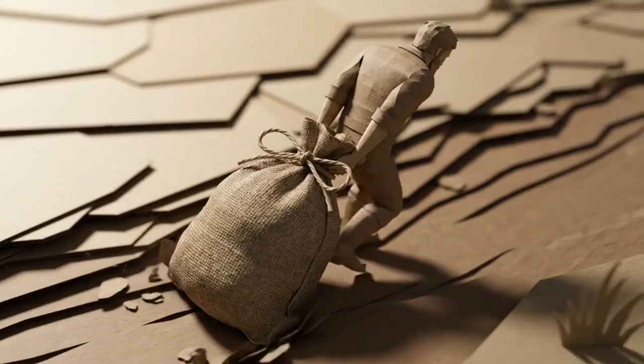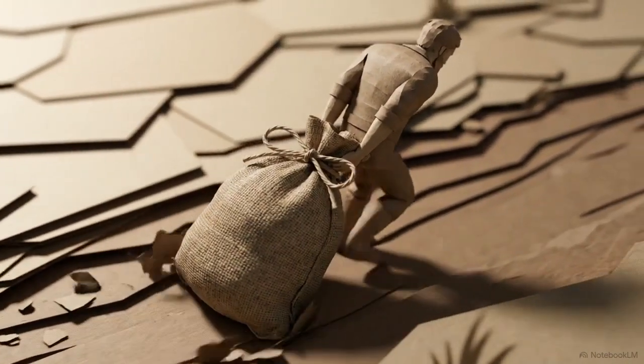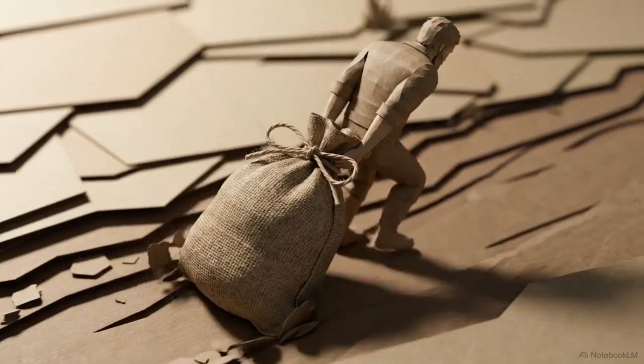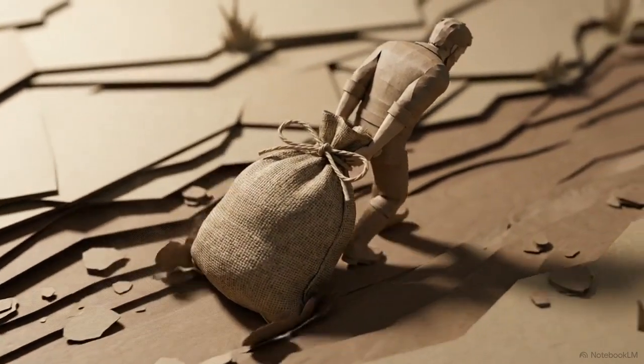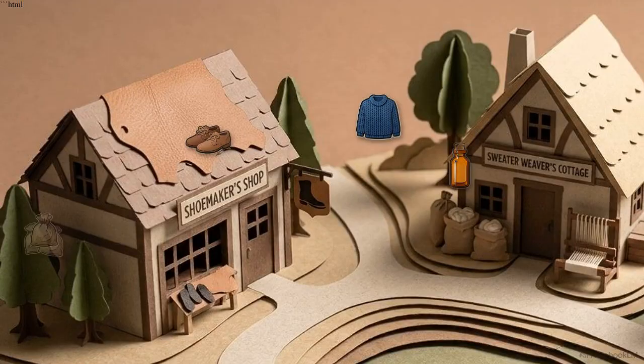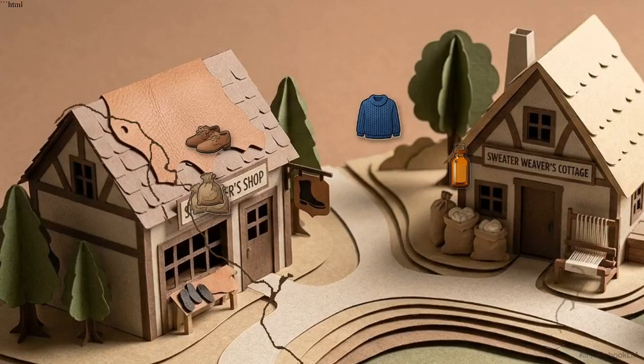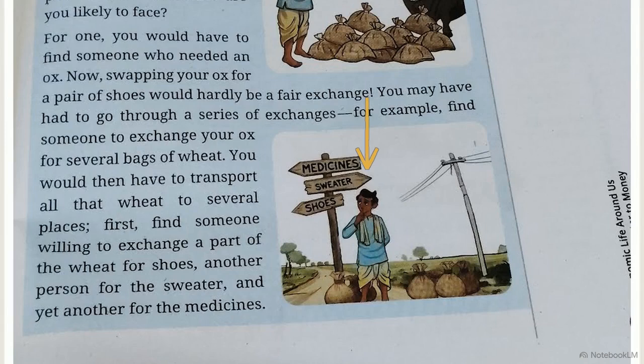You now face a harsh physical reality. To get your 3 items, you have to physically transport hundreds of pounds of raw wheat across town. This requires a grueling, multi-stop journey, hauling grain from the shoemaker over to the sweater weaver and finally to the pharmacist. Look at the exhausted farmer in this bottom panel.